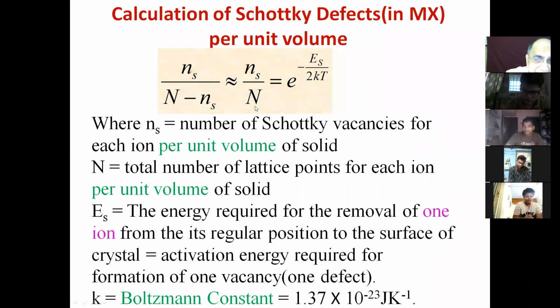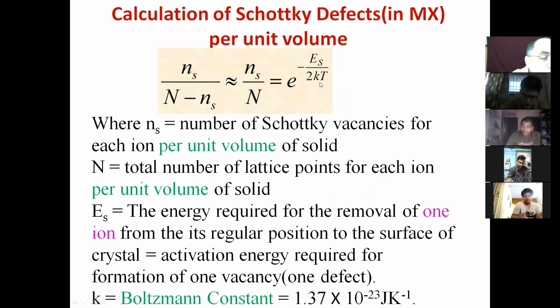So Ns by N, where Ns is the number of defects, vacant positions present in 1 meter cube or 1 centimeter cube, and N is the total number of lattice points, most of them occupied and some unoccupied, which we have neglected. That is equal to e to the power minus some energy, Es. In some books you will find delta H, in some books you will find W, work function, similar to the photoelectric effect. So I have written Es, S stands for Schottky, over 2kT, where k is the Boltzmann constant.